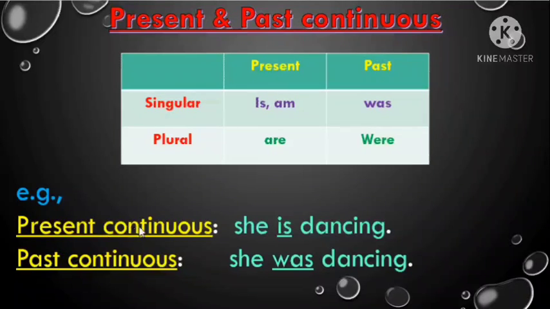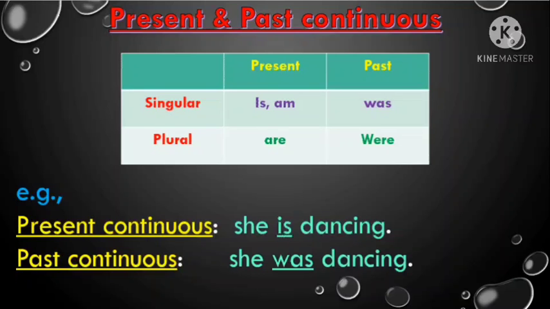She is dancing. You can see we have used is as a helping verb. So here we understand that the action is happening right now at the present moment. And here the pronoun is singular, she. She refers to one person. So here you see pronoun is singular, and when we use is, it means we are talking about present situation.